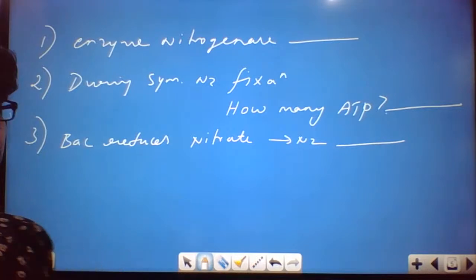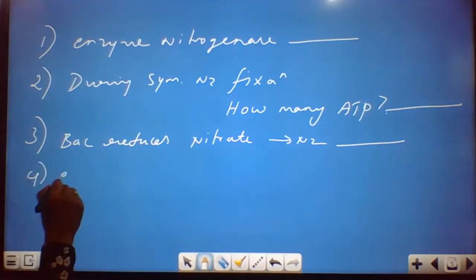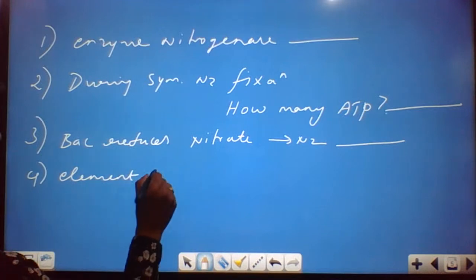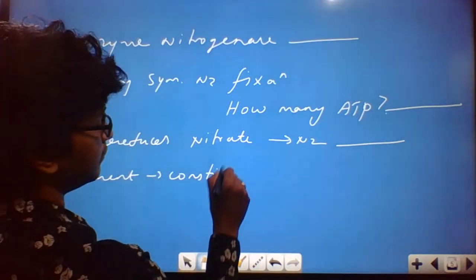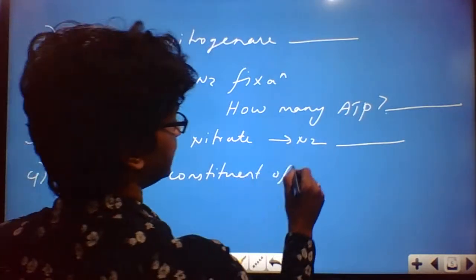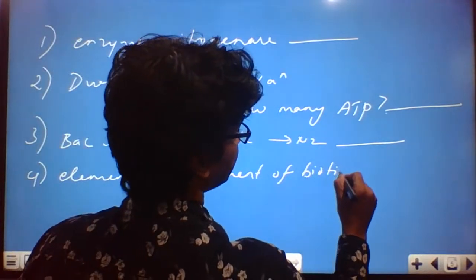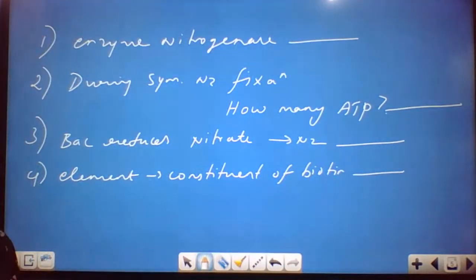Is a constituent of biotin. Sometimes they ask about the element that is a constituent of biotin. Can you name the element which is a constituent of biotin? What is the name of the element which is a constituent of biotin?